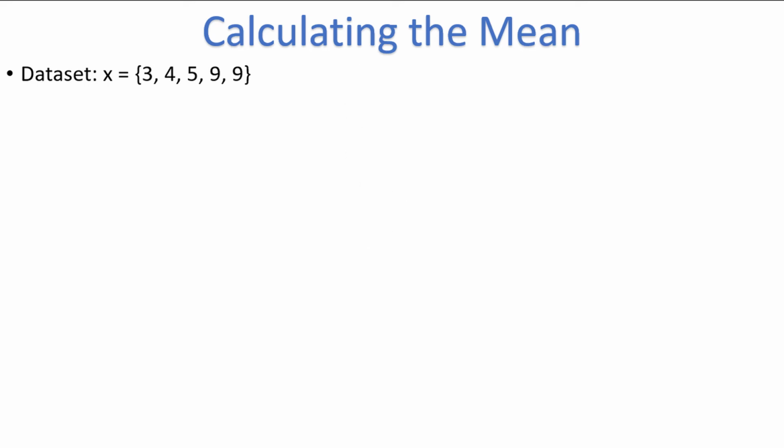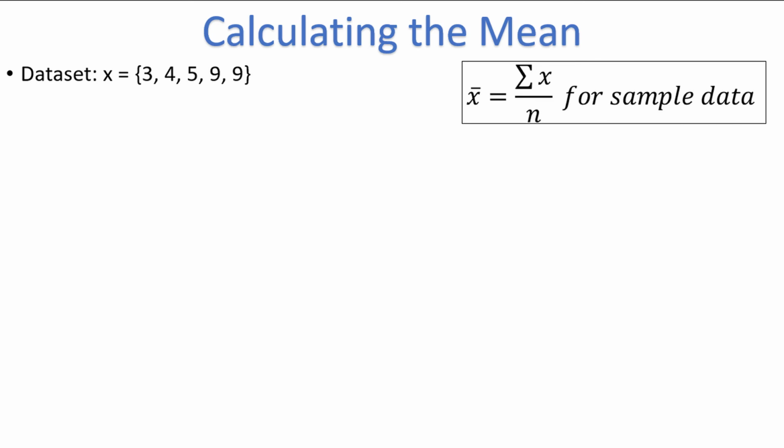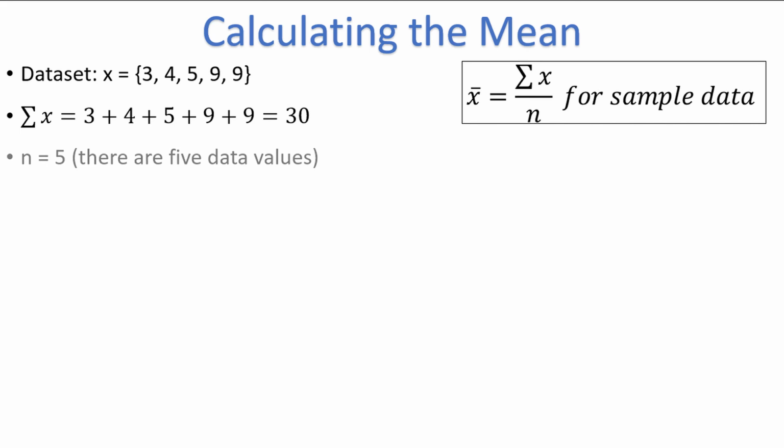To find the mean, it doesn't matter if these values are from a sample or a population. Either way, we need to sum up all the numbers and divide by the total number of observations. For notation's sake, let's assume that these values came from a sample, so we're using this formula. The numerator is the sum of all of the x values, which is 3 plus 4 plus 5 plus 9 plus 9, which equals 30. Lowercase n is the size of the sample, which is 5, since there are 5 numbers in our dataset. 30 divided by 5 is equal to 6, so our sample mean is 6.